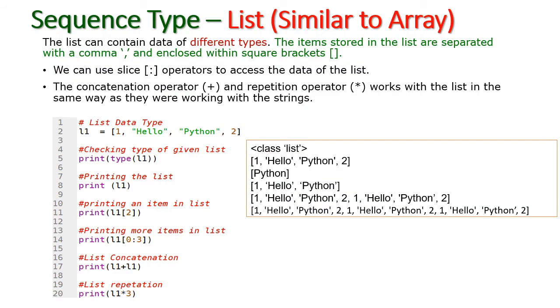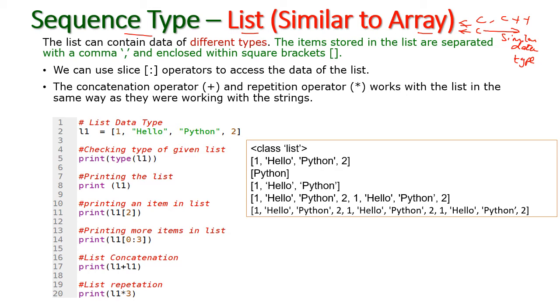And now let us see the list data type. This is another data type from sequence type. This is similar to an array from other languages like C and C++. But when it comes to an array, all the data inside the array are of a similar data type. All the data items which are stored in the array are only of a similar data type, either string